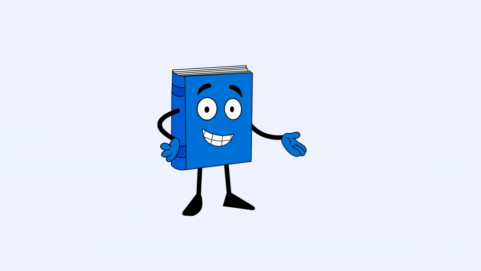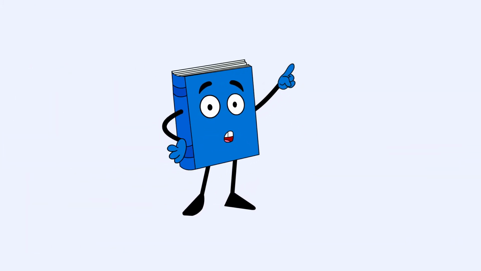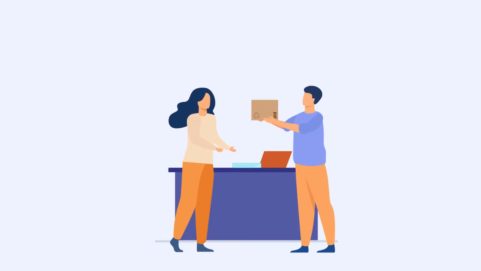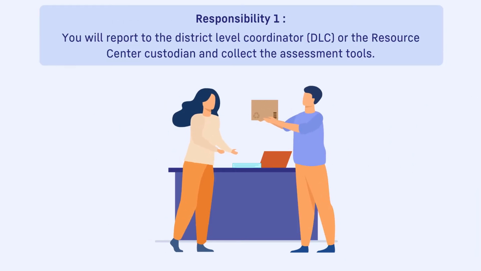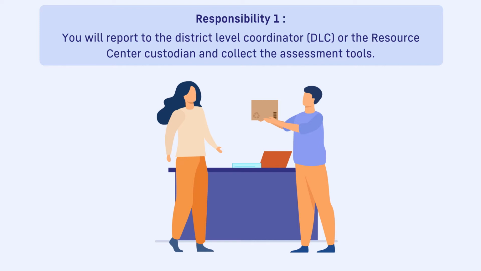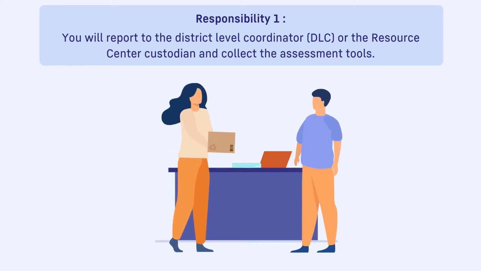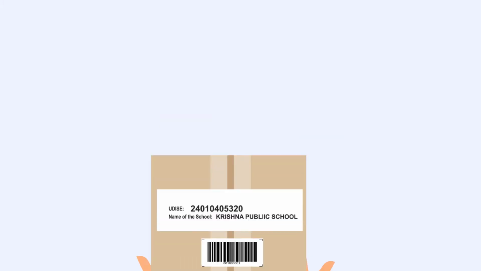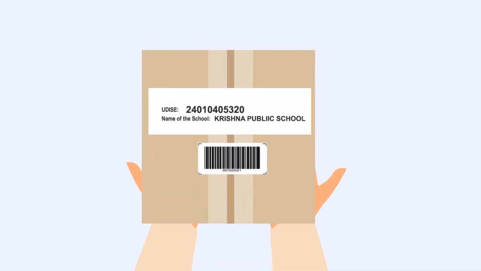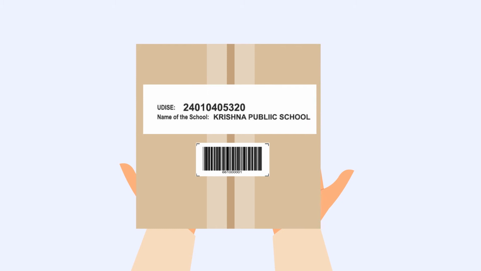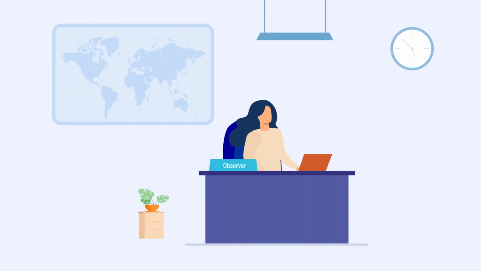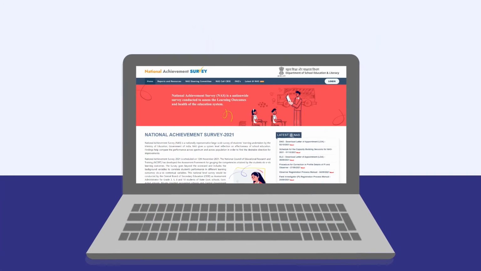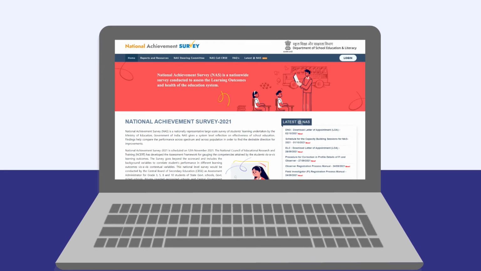You are required to carry out a set of responsibilities as an observer. First, on the survey day, you will report at the DLC or the Resource Center custodian and collect the assessment tools, test booklets, OMRs, and background questionnaires. While collecting, check the UDISE Plus code and the school name on the packets being collected. You will come to know about the name and address of the DLC custodian through your NAS portal login, where you have to collect the survey materials.